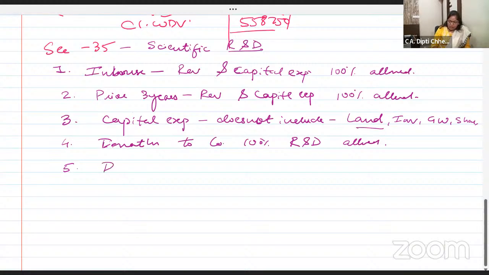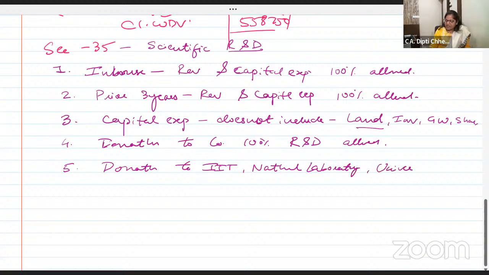Okay. Now, donation to IITs, Indian Institute of Technologies, then National Laboratory, then universities which are registered, affiliated. So universities and all this will also be allowed.